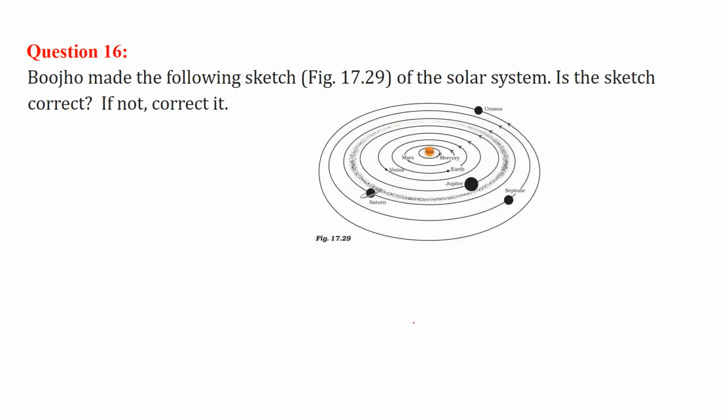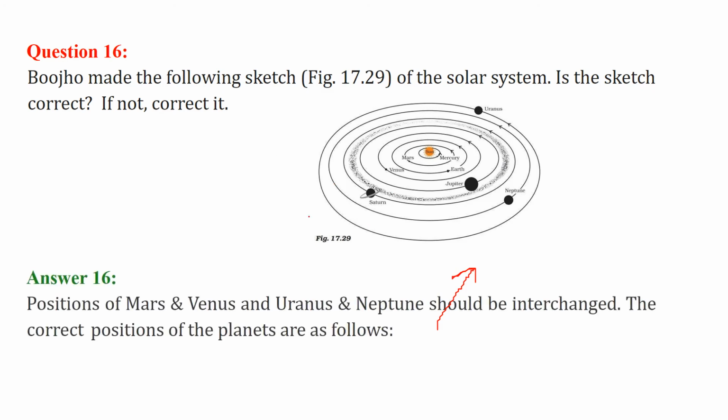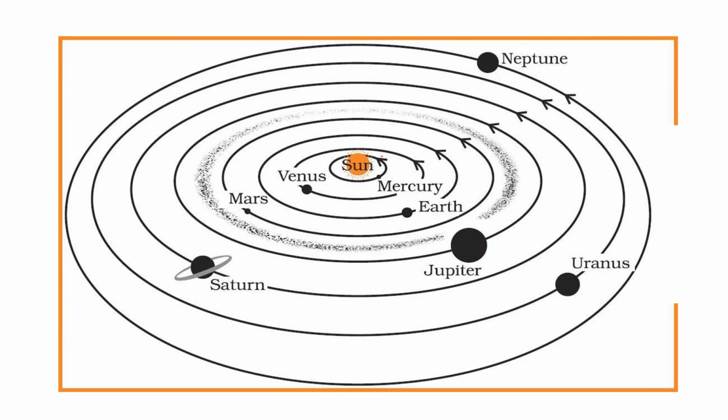Bojo made the following sketch of the solar system. Is the sketch correct? He has to make just certain minor changes. These are very minor, but they actually change things, because in this case Mars and Venus have to be replaced, meaning they have to change their positions, and Uranus and Neptune have to be exchanged. So the actual order would be: we have the Sun, then first Mercury, Venus, Earth, Mars, Jupiter, Saturn, then Uranus, then Neptune.